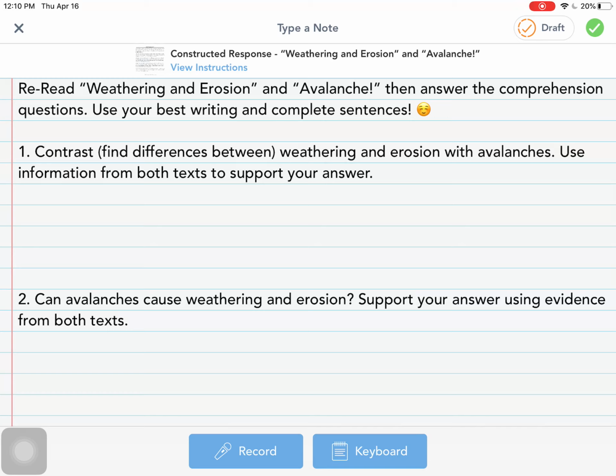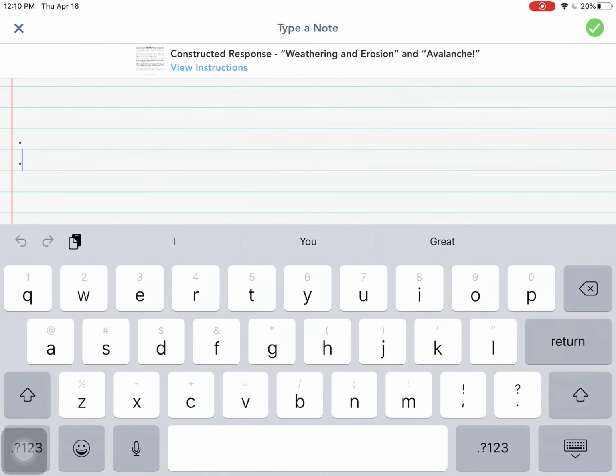Number 1, contrast. Find differences between weathering and erosion with avalanches. Use information from both texts to support your answer. So what I'm going to be doing is finding the differences between weathering and erosion and avalanches. Since it says to use information from both texts to support your answer, I'm going to give myself some sentence stems so that I don't forget to do that.